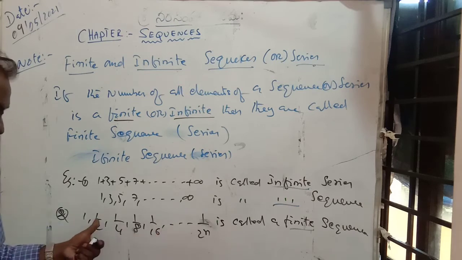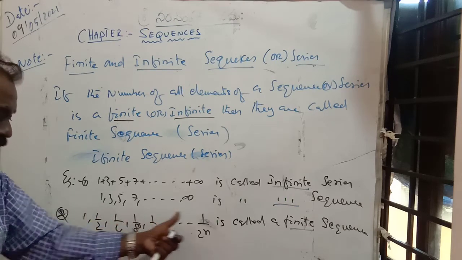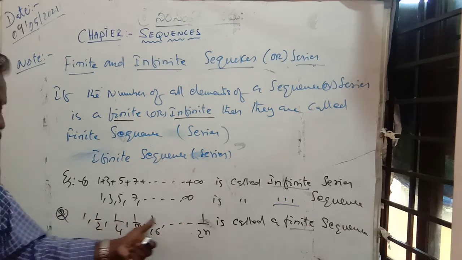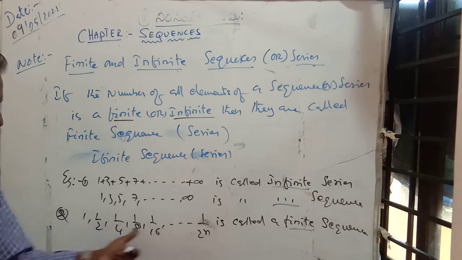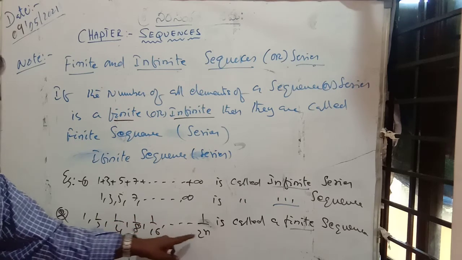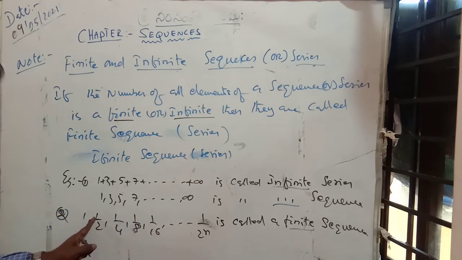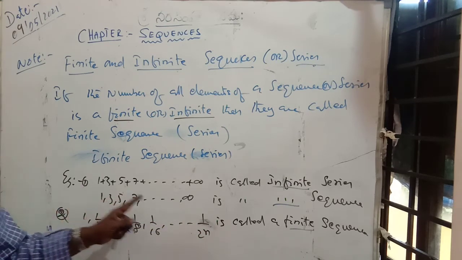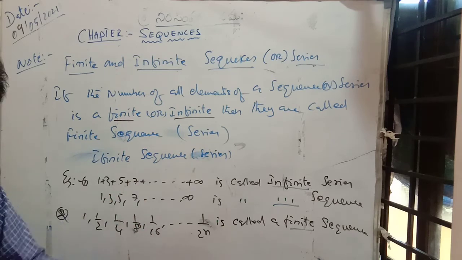Here the total number of elements is finite. How many numbers are there? Here n plus 1 numbers are there, don't confuse it. 2 power 0, second number is 2 power 1, 2 square, 2 cube, 2 power 4, up to 2 power n. Up to this one, you see my finger, only n terms, plus one more. So here n plus 1 terms, a finite number of elements are there in this sequence.